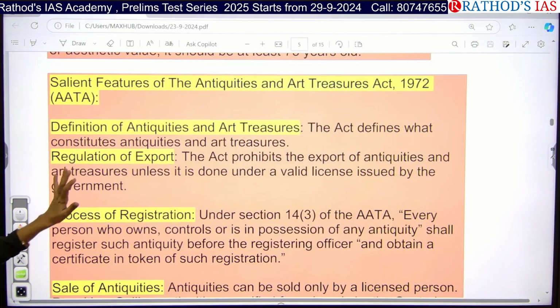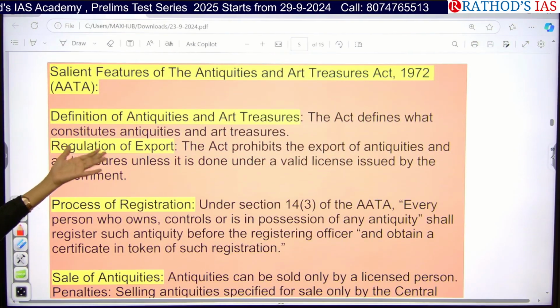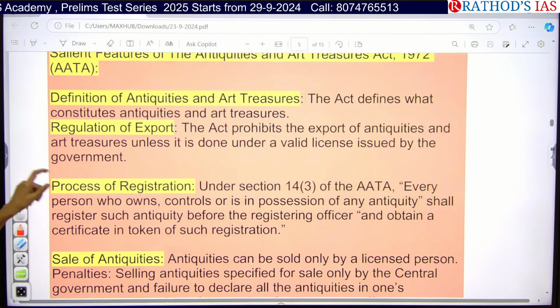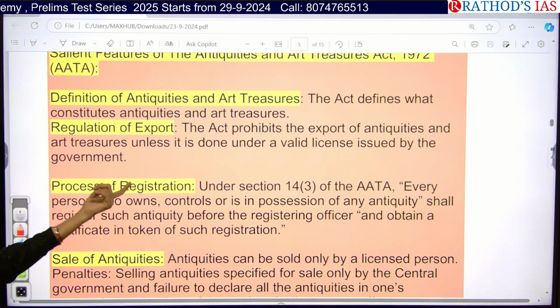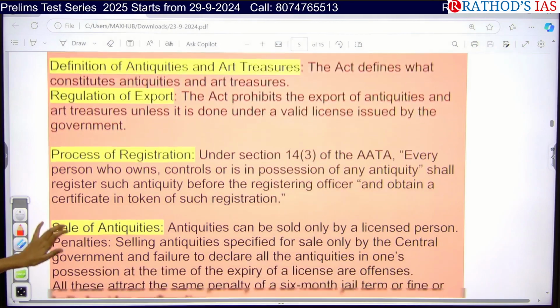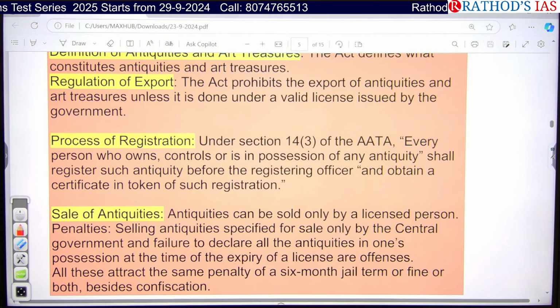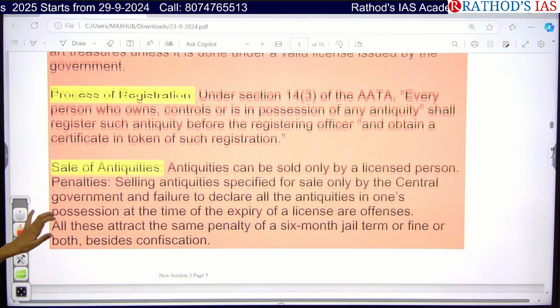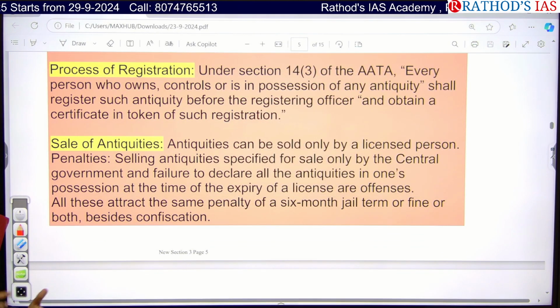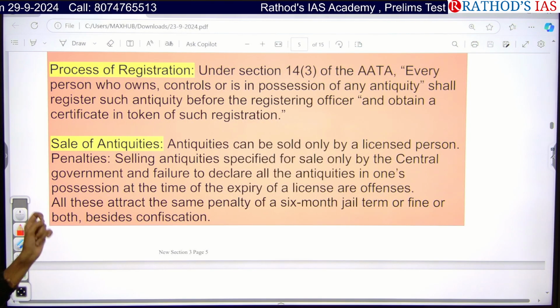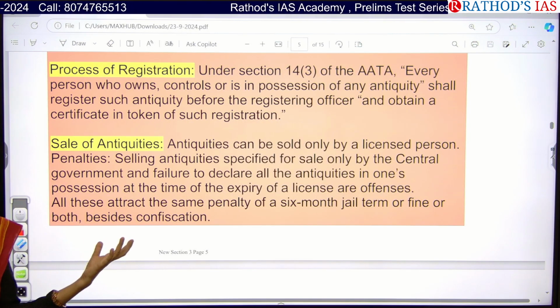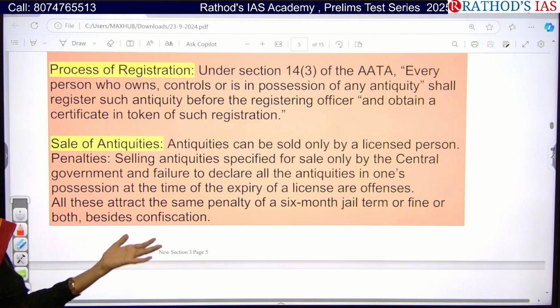So what are the features of this act? It gives the definition of what are antiquities and art treasures, and it also prohibits the export of these antiquities to other countries. It also covers the process of registration of those antiquities with the Government of India, and it says who can sell these antiquities. They need a license, and if they are not following the rules and regulations, what happens? They will be punished under this act.